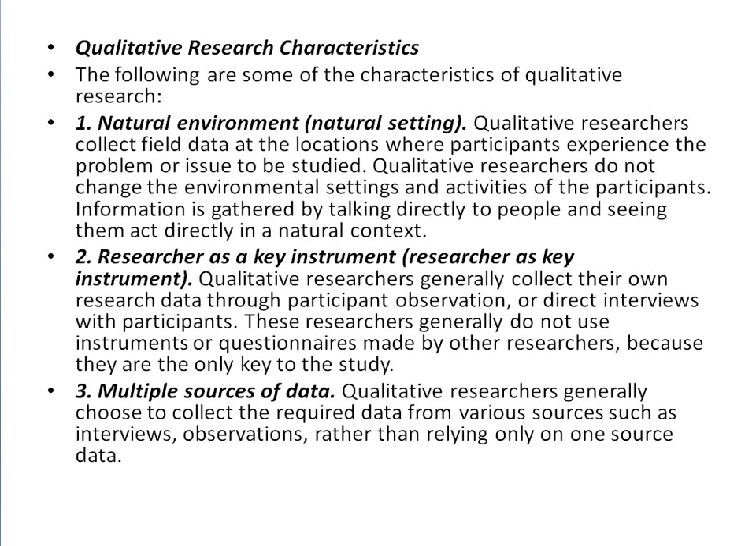The second one is the researcher as a key instrument. Researcher as key instrument, what does it mean? Qualitative researchers generally collect their own research data through participant observation or direct interviews with participants. These researchers generally do not use instruments or questionnaires made by other researchers, because they are the only key to the study. In quantitative studies, for example, researchers get the questionnaire made by the previous researchers, and then they use that questionnaire in their study, and they formulate the results.